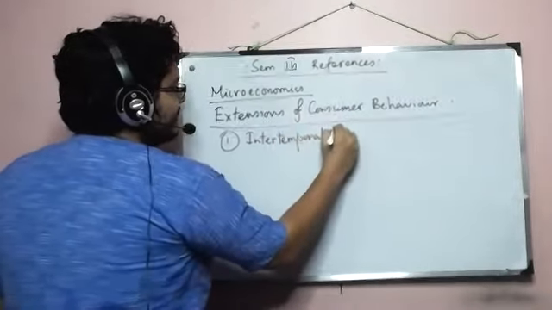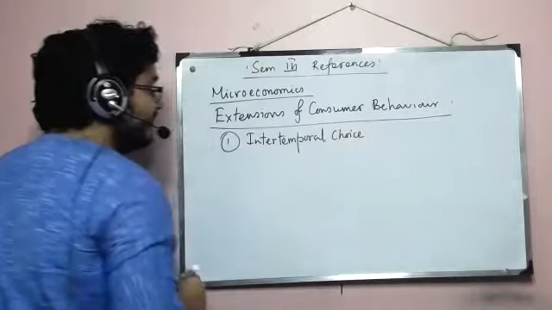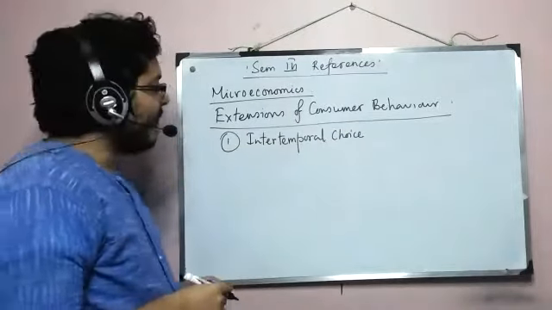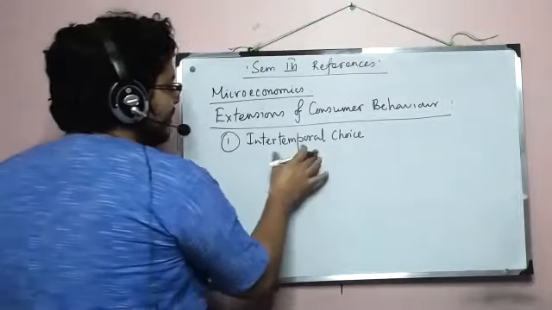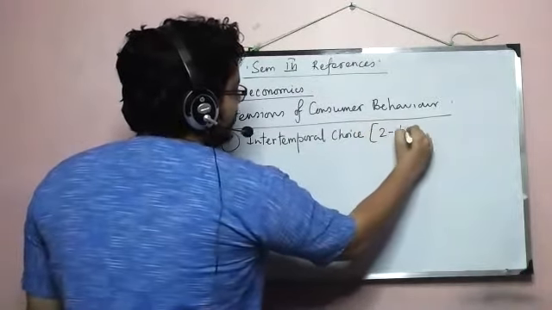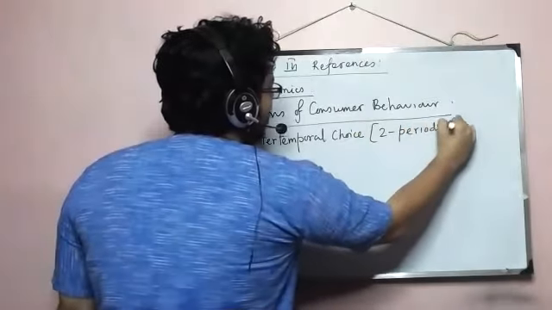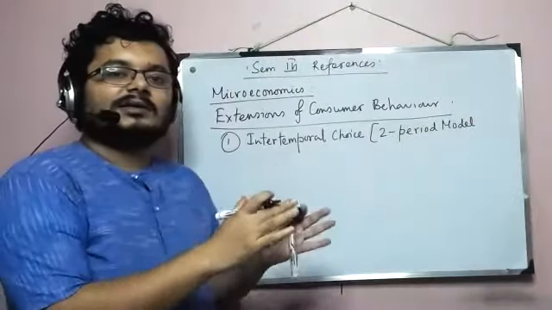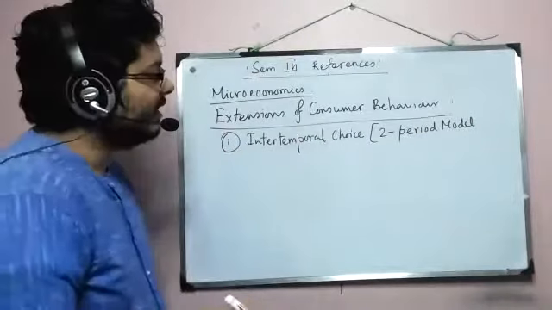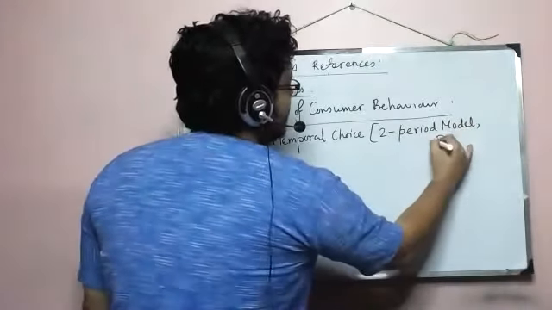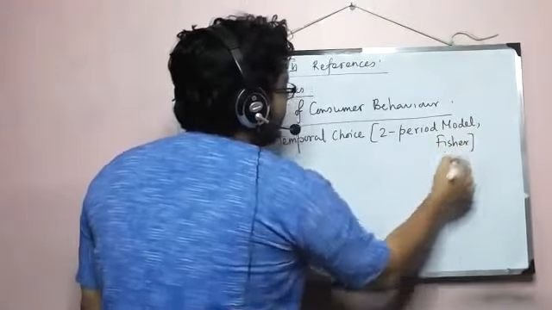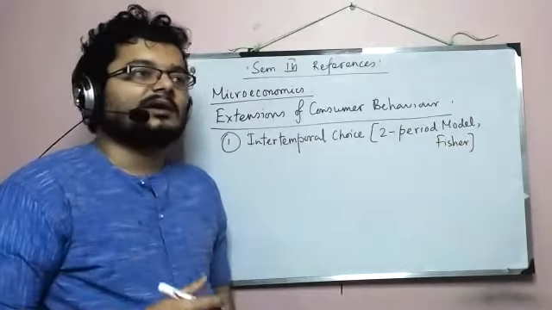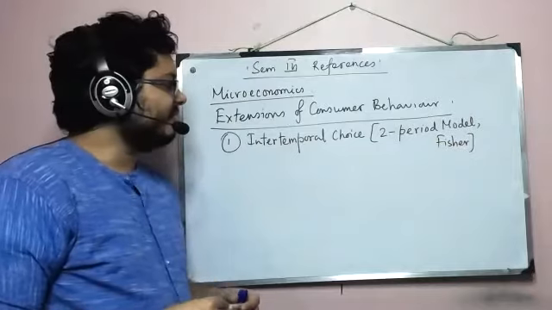Intertemporal choice is a topic which also appears in macroeconomics under the chapter called consumption. Okay. All right. So intertemporal choice is basically a two-period structure. So, a two-period model, essentially applying all the structure of IC and budget line together in a system. Okay, and it was made by Fisher. But the reason behind the construction of such a model of intertemporal choice lies in macroeconomic questions.